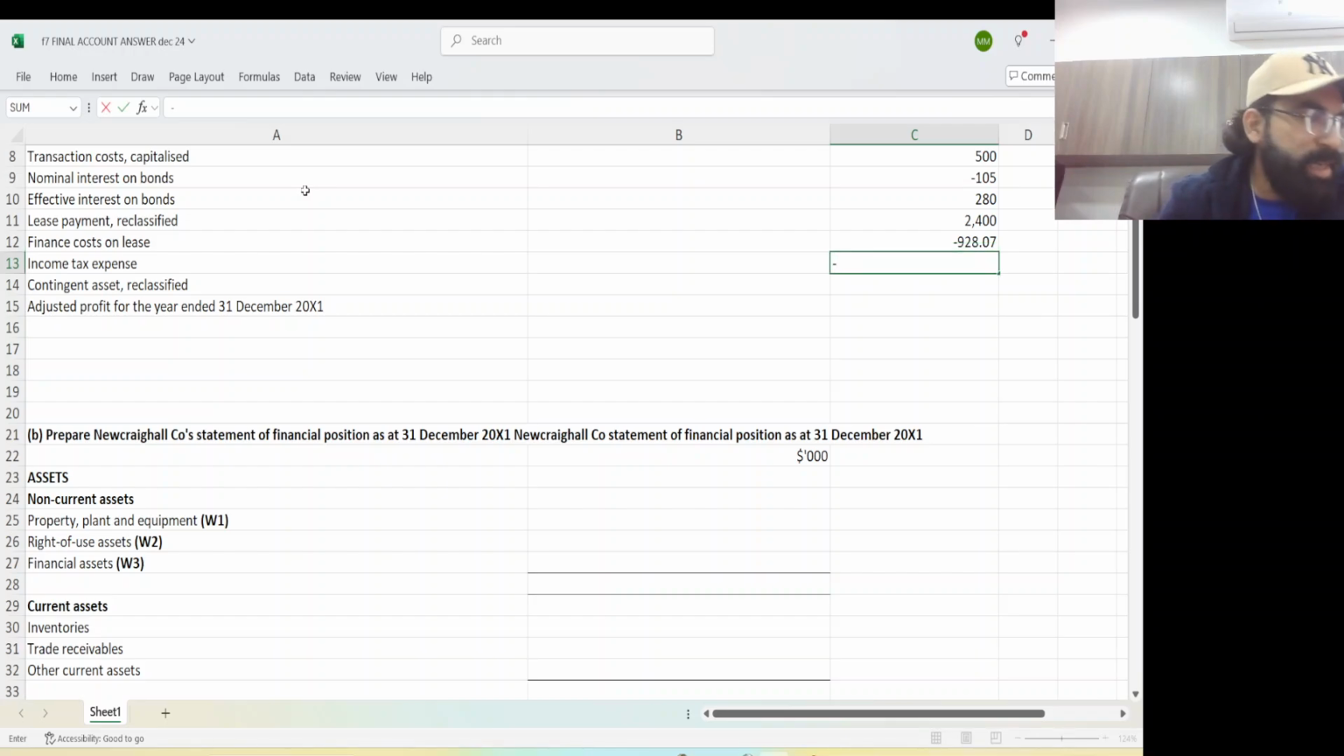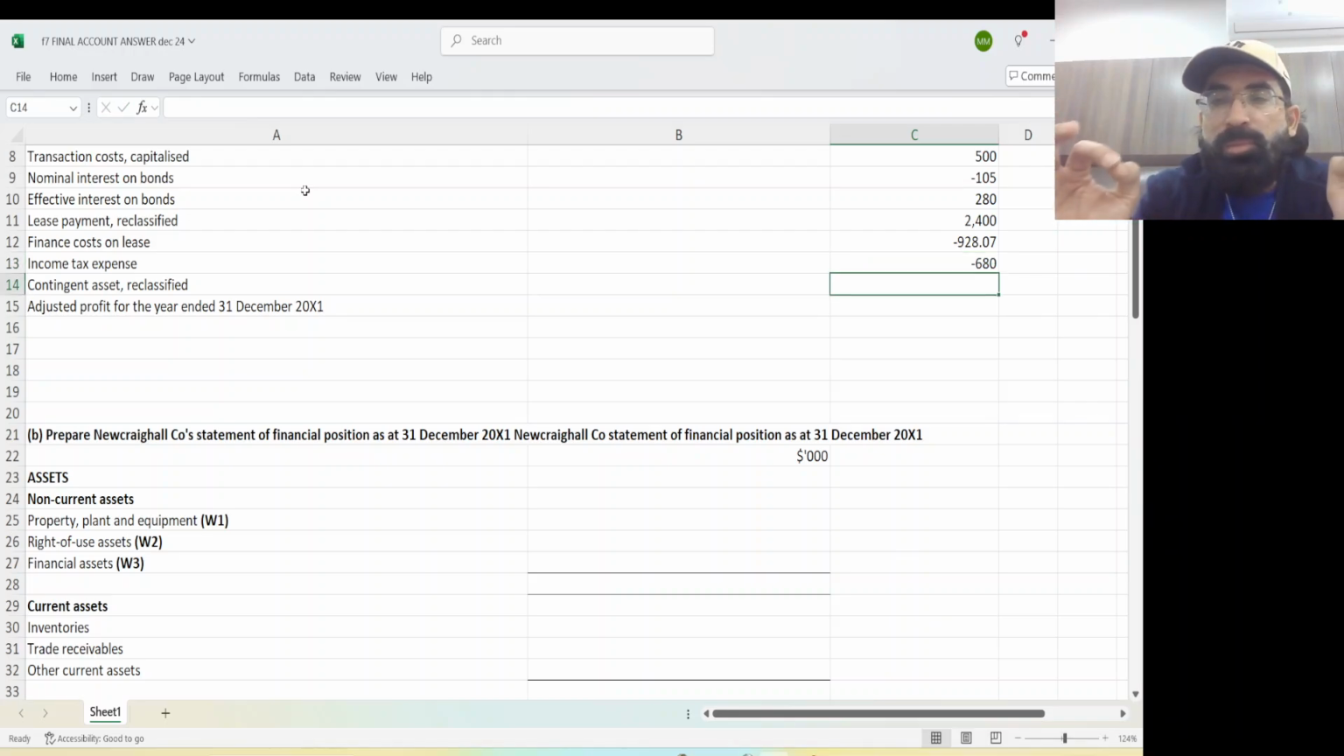Now then income tax expense. Yes, we all know it was 680. And yes, contingent asset. There was an income of contingent asset, 1000. We just recognized it. I just taught you 1000 contingent asset income.